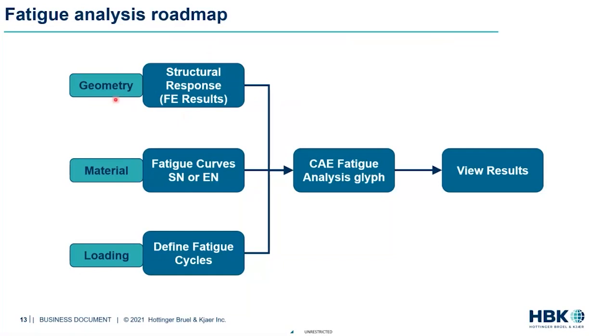That's going to give us the geometry information. And then ENCODE would need fatigue curves, which is us telling ENCODE whether we're doing a stress life calculation or a strain life calculation, that's SN and EN. And then we have to define fatigue cycles, which is where we take care of the third box, loading. All these 3 boxes form the input, and then we do our fatigue analysis.